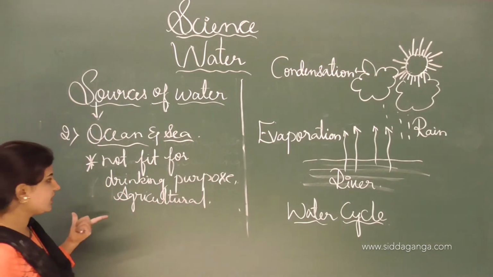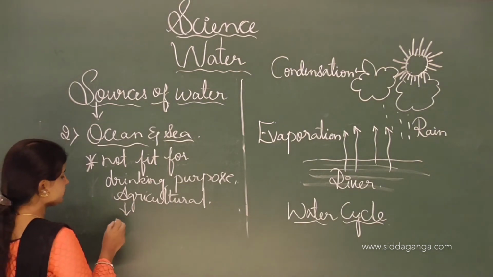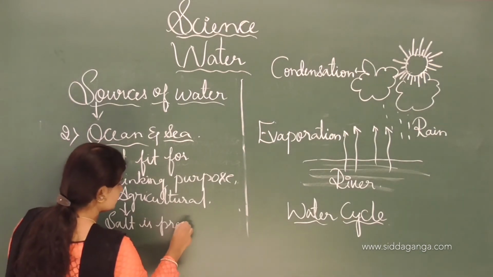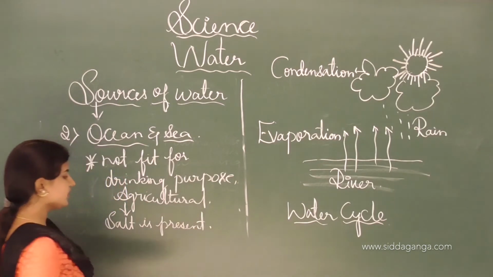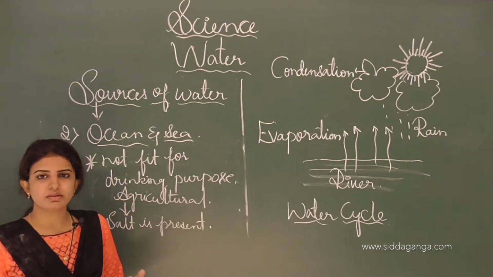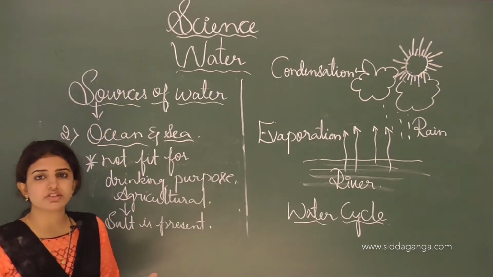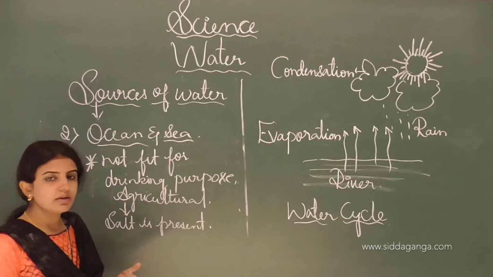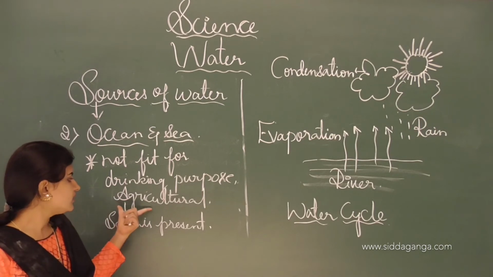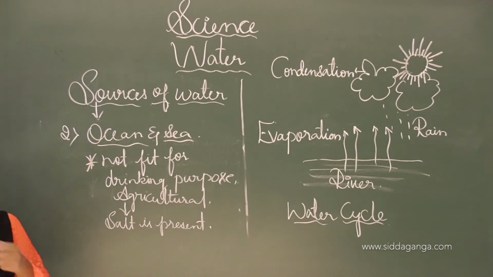It is not fit for drinking as well as agricultural purpose, since it contains a large amount of salt. That's why it is not fit for the drinking purpose and also the agricultural purpose. So usually the sea as well as the ocean water contains a large amount of salt, so it is not fit for human consumption and also not applicable for agricultural purpose. And this is all about the sea as well as the ocean.